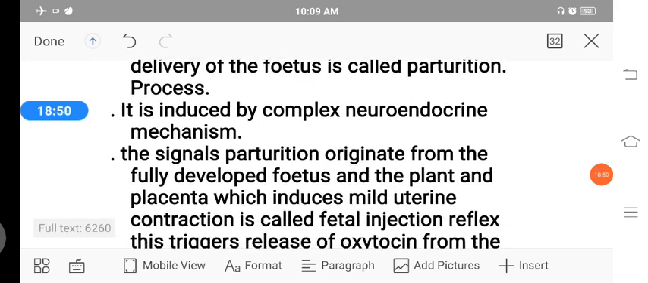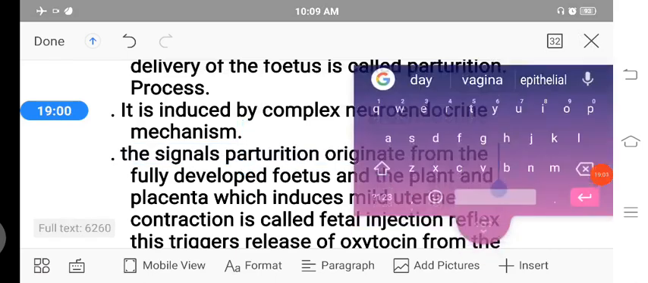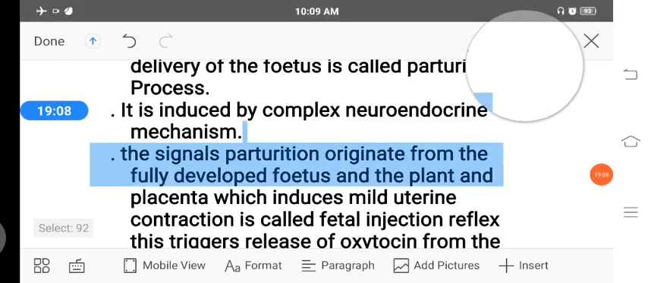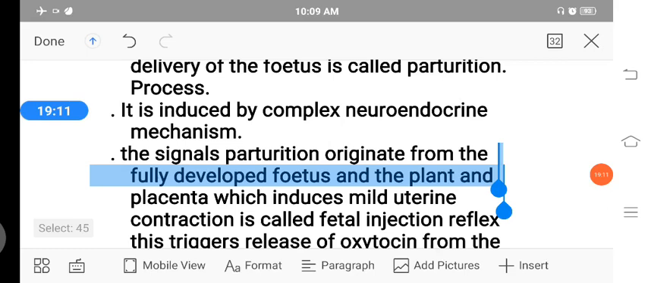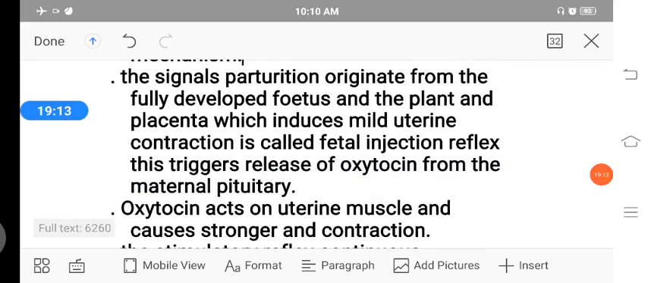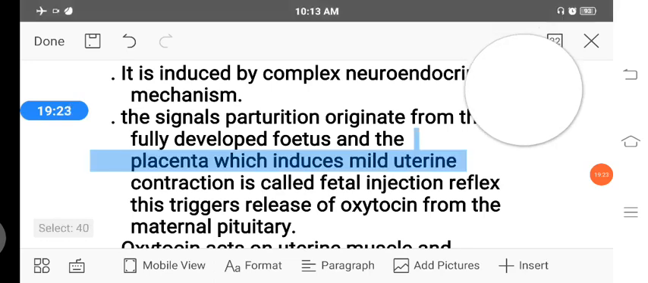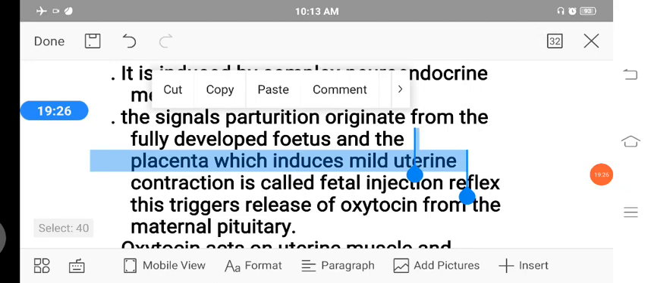we know that it is induced by a complex endocrine mechanism. How the mechanism takes place is: the signals for parturition originate from the fully developed fetus and the placenta, which induce mild uterine contraction. This is called the fetal ejection reflex.